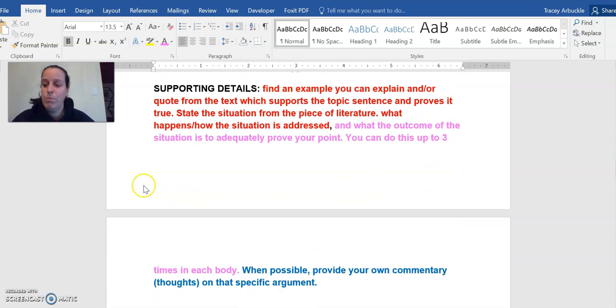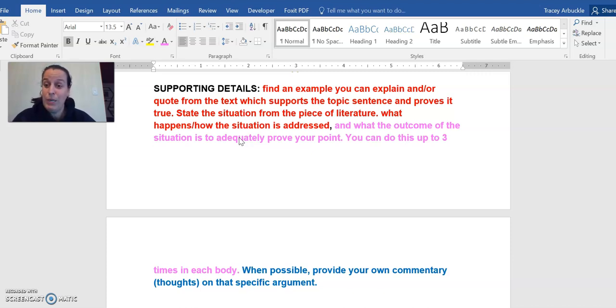The next thing you want to do is provide some supporting details. You can find an example, use a quote that supports your topic sentence and proves it to be true. And you can talk about how it happened, what happened, how the situation's addressed. You can just provide that. What you want to do next is talk about what the outcome of those situations were and how it proves your point or how it proves your thesis.